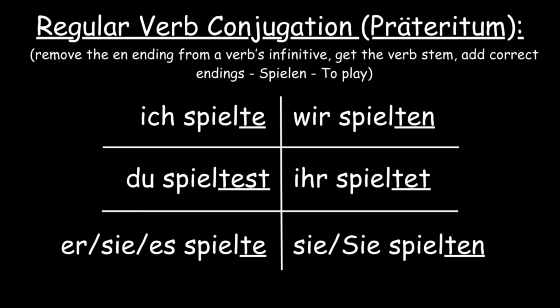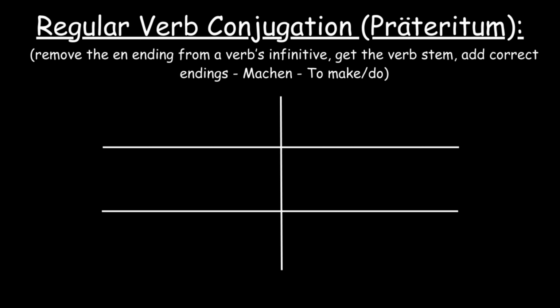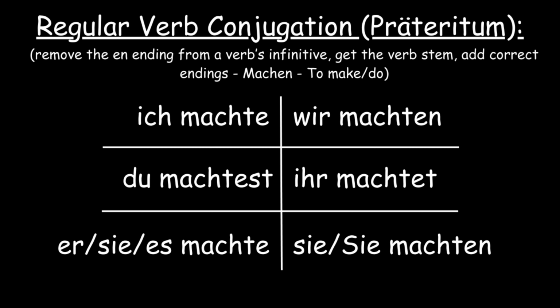Ich spielte. Du spieltest. Sie, es spielte. Wir spielten. Ihr spieltet. Sie spielten. This is how spielen is conjugated in the Präteritum. Now, let's take the verb machen. To conjugate it, remove the n ending, take the verb stem, mach, and add the correct endings. Ich machte. Du machtest. Sie, es machte. Wir machten. Ihr machtet. Sie machten.